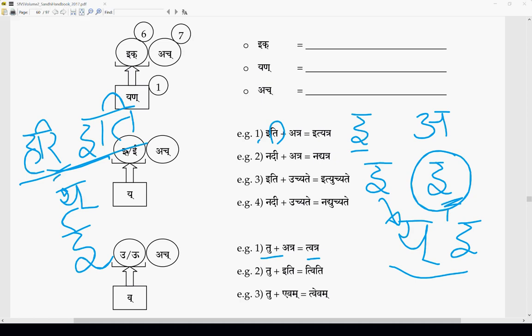It appears it doesn't hold good here, but that case is covered in a different sutra. So we have to think of that other sutra first, whether it is applicable. If it is, then this sutra is not applicable in that case. So which sutra takes precedence? Which sutra overrides which? That is the study of Ashtadhyayi structure in detail, if you want to do that. That is a separate topic.